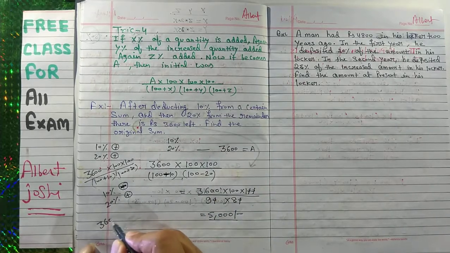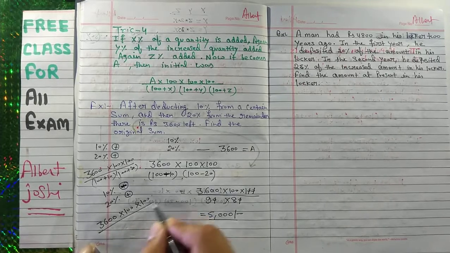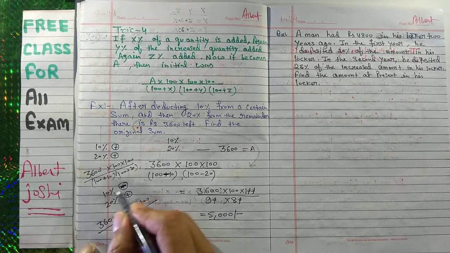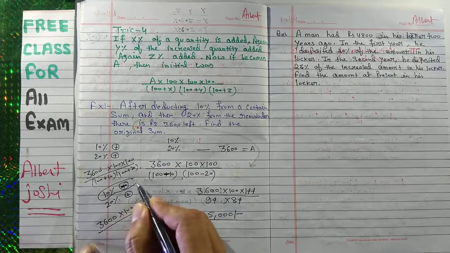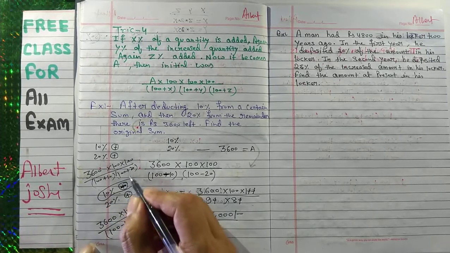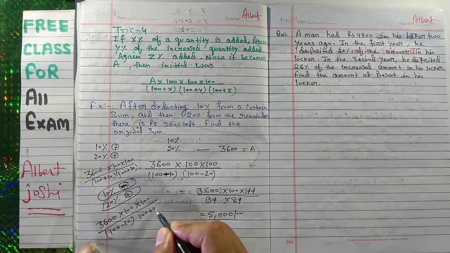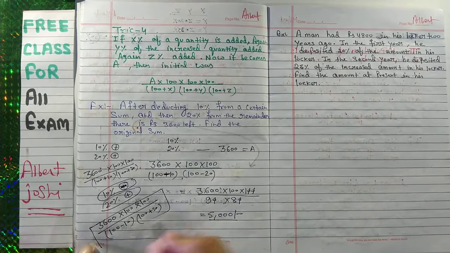So you have to use the same formula again, into 100 upon, you have withdrawn 10%, so 100 minus 10, and again you have saved 20%, so 100 plus 20, then this is your answer.